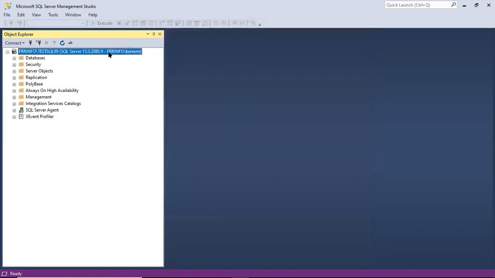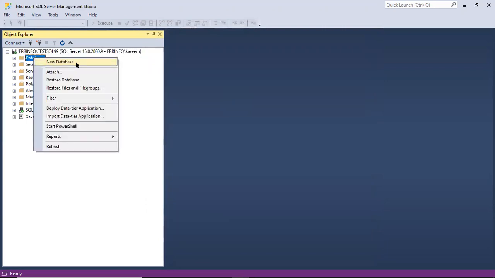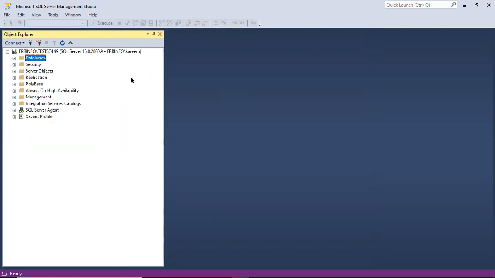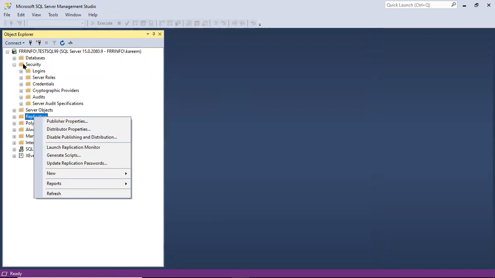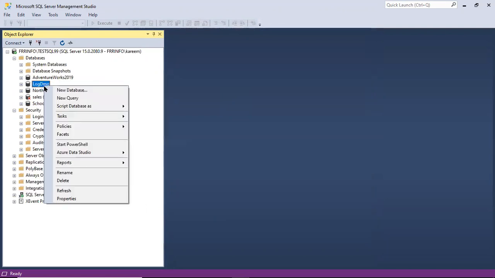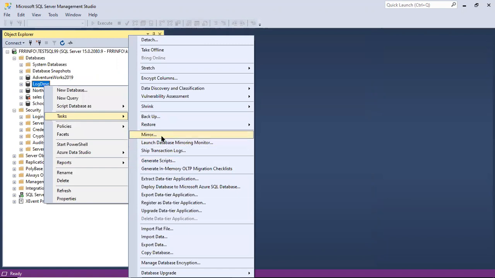In the same way, in SQL Server we can perform most of the tasks directly by right-clicking. You want to create a database, you want to create a login to allow someone to work with it. We can configure log shipping, mirroring, backups, everything graphically here.